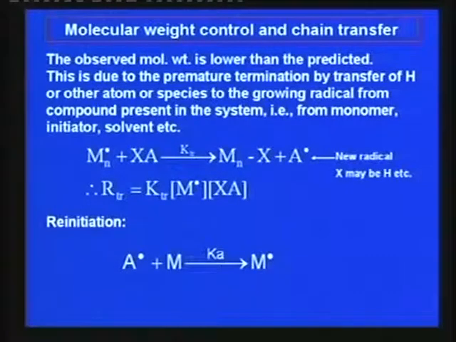So this is the situation if there is a transfer reaction during polymerization, that should be minimized. But in order to have proper control over the molecular weight as well as the molecular weight distribution, as you have seen earlier, this ratio xw bar by xn bar can be controlled by deliberate addition of some chain transfer agent.